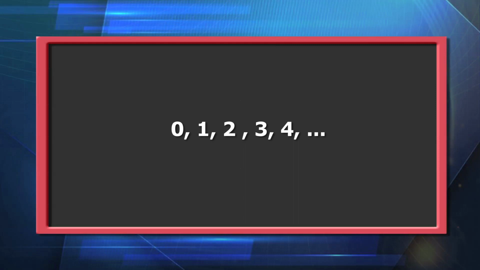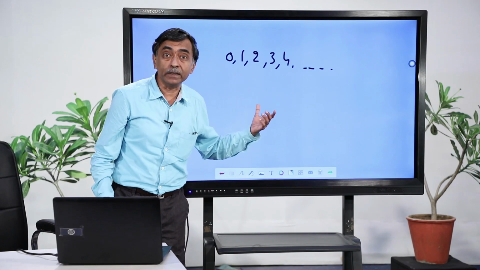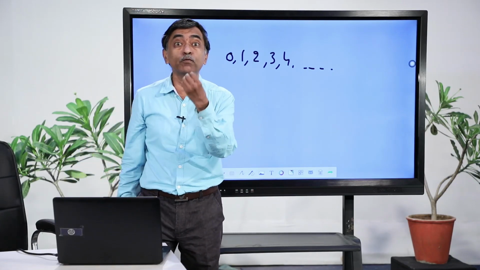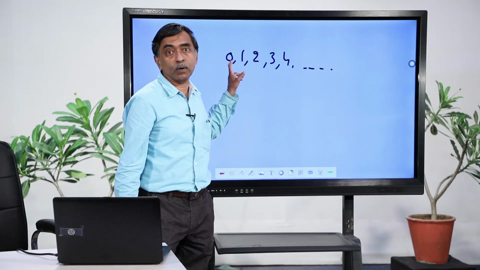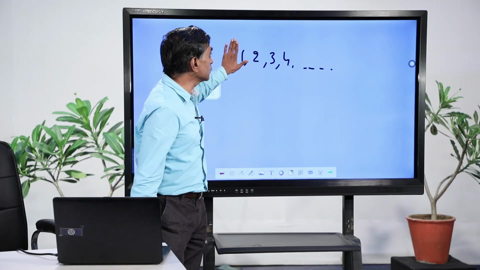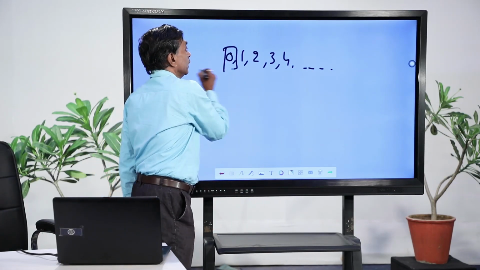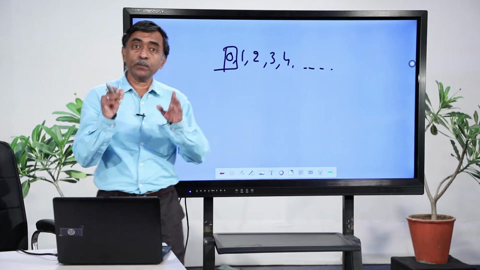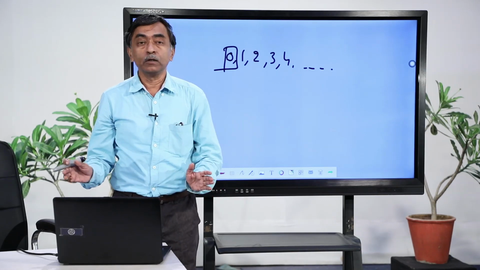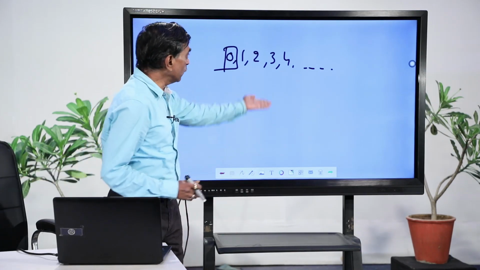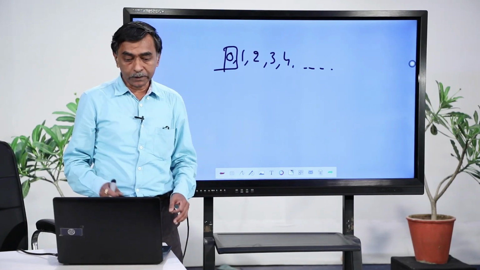Can you say that 0 is a natural number? No, 0 is not a natural number. So, we cannot say that every whole number is a natural number. See, I was trying to emphasize the word every. The moment you say every, this particular 0 is going to create a problem. Had it been simply these numbers, then you could have said that, but now we cannot. So, the statement is false. Every whole number need not be a natural number, because if I quote 0, it is not a natural number.